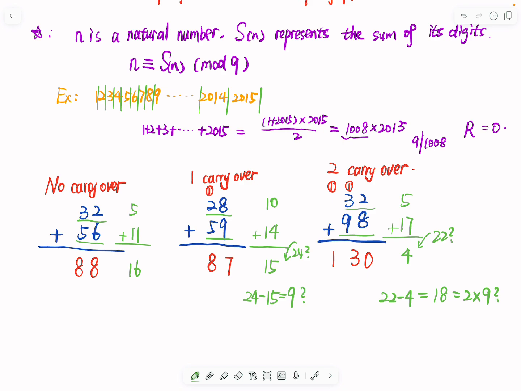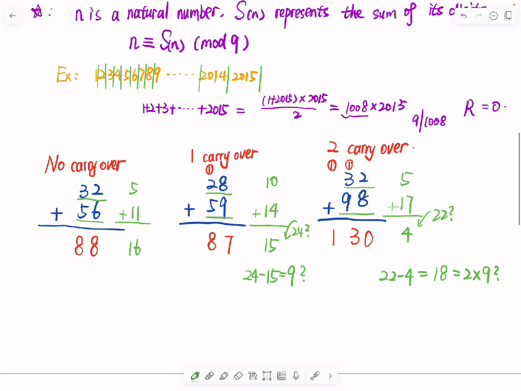Can you find any pattern here? Actually, if I add and take the sum of the digits, if I have one carryover, we minus 9. If I have two carryovers, we minus 2 times 9.